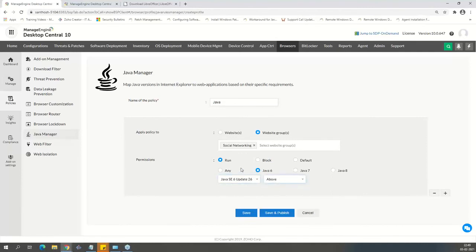So there are two implications here. One is that I can block the websites from using Java. Number two, if your in-house applications require a specific version of Java, I can go ahead and assign those too, so that every time a user says my page is having issues, the application is not loading, you don't have to step in every time. Once you deploy this, whenever they hit those URLs, we will make sure that it uses a specific version of Java. So those are the two implications that you have with Java Manager.